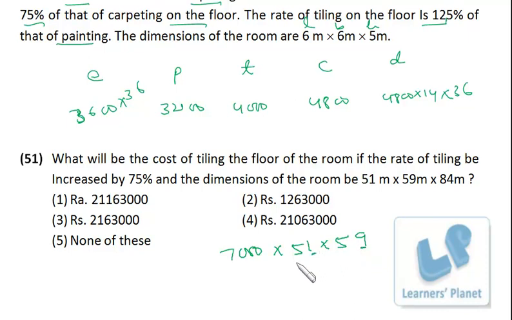So 51 into 59, that's very easy to do because we have learned this technique in our basic calculation session. Sum of the unit digit is 0. So 5 into 6, the next number, 5 into the next number, that is 30. And product of 1 and 9 to be filled up for 2 digits. So that's 09. And this is 7,000. Okay, so we just take the 3 zeros at the end. Now that's pretty simple. 7 nines are 63. 6021. So 210630. This is the correct answer.